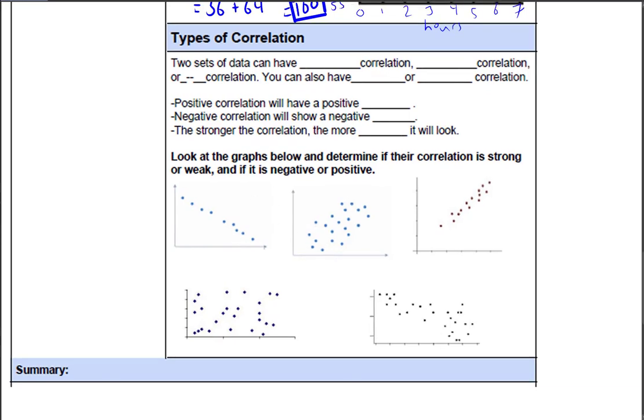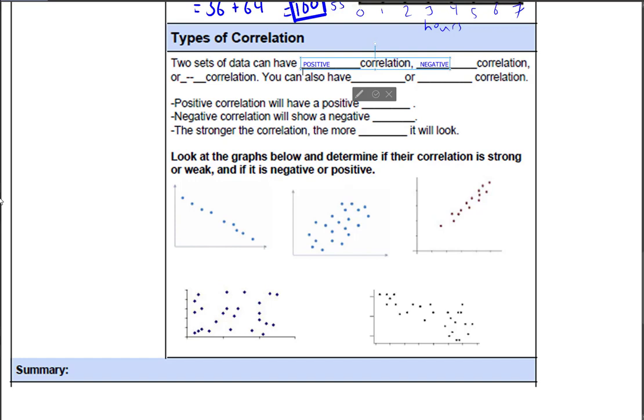All right, so last thing here is 2 sets of data can have, there's 2 things they can have. They can either have what we would call a positive correlation or they can have a negative correlation, right?